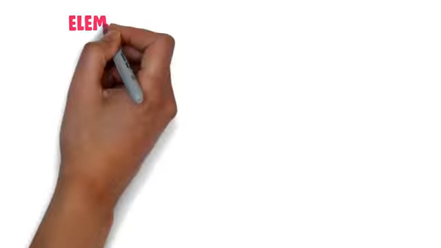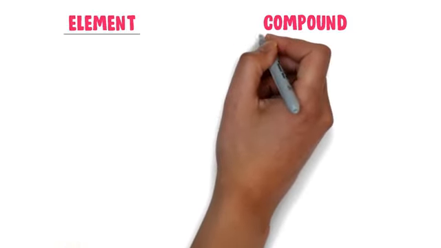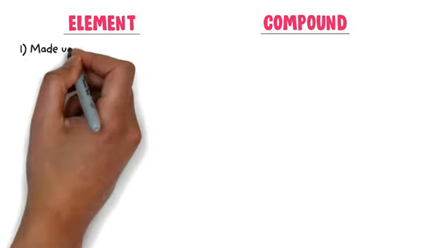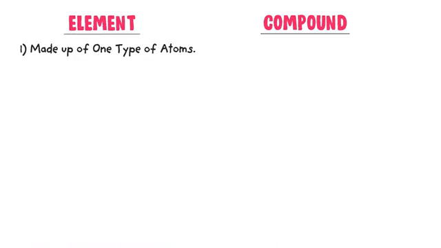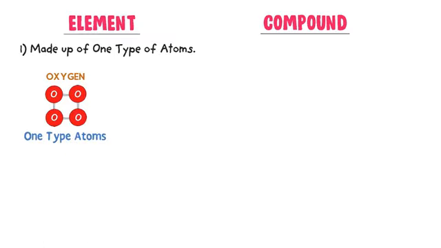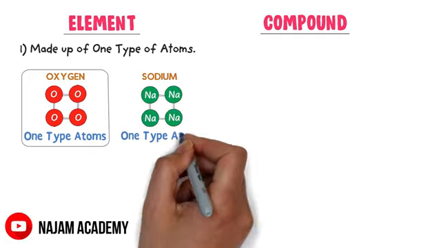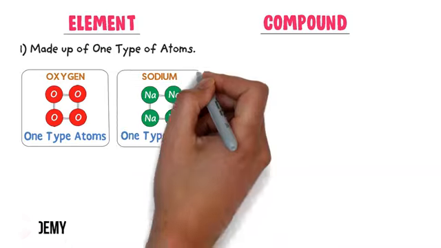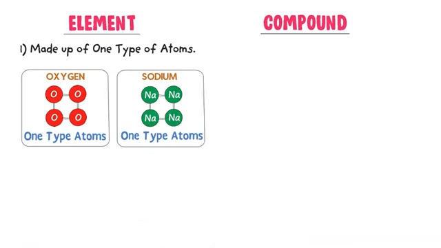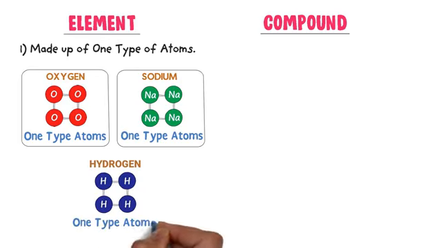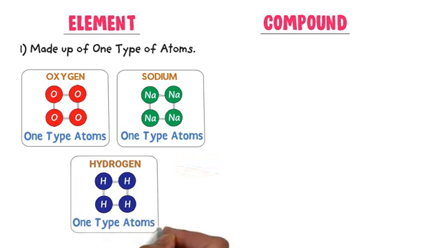Now, what is the difference between element and compound? Well, elements are made up of one type of atoms. For example, consider oxygen. Oxygen is made from one type of atoms, so it is an element. Secondly, consider sodium. It is made from one type of atoms, so it is also an element. Thirdly, consider hydrogen. It is also made from one type of atoms, so it is an element.